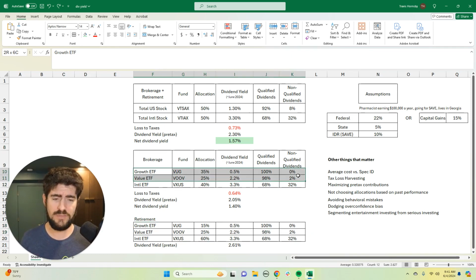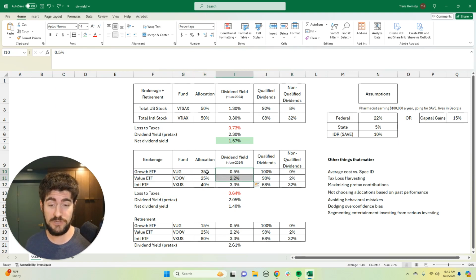If you take the half of the US stock market that's growth, that dividend yield is only about 0.5% as of June 2024 when I recorded this. This is going to stay accurate long term because, generally speaking, international almost always yields more than US stocks because of the structure of these funds, and growth tends to always yield more than value. So this overall theme still holds regardless of what the market is doing. Now, if you split up the growth and the value components, you're still capturing the broad market.